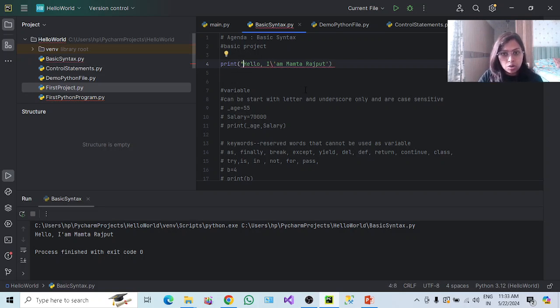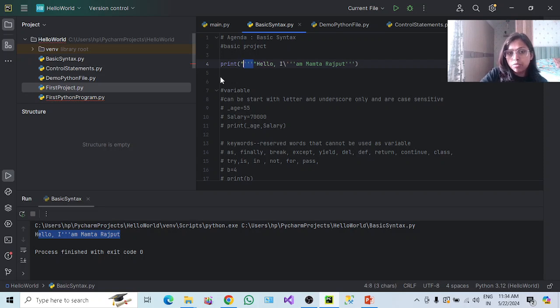Let's say I enclose this in double quote, and I use a double quote to be displayed over here. See, this code breaks. So in order to escape it, just use the backslash character, and it is working perfectly fine. Same with three single quotes. If I use this single quote, then it will not work. So in order to escape it, we have to use the escape character. Let's check this. Hello, I am Rajput. So this way we can escape these characters if they are used.